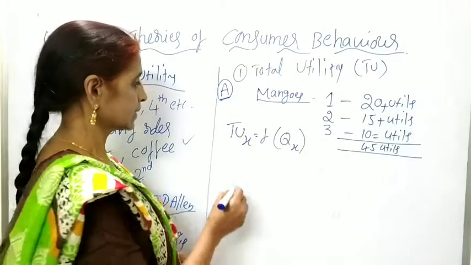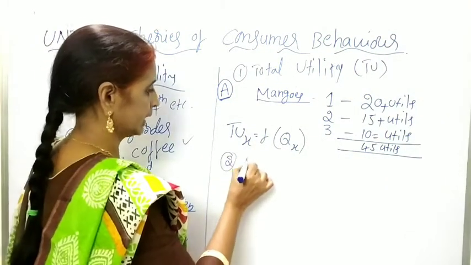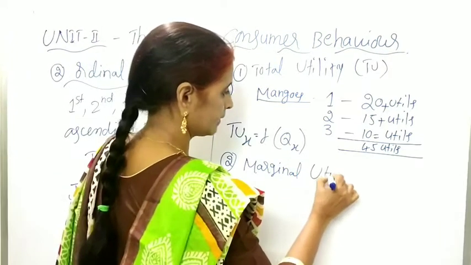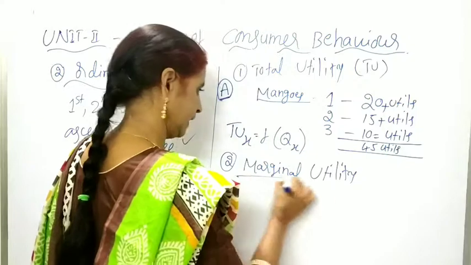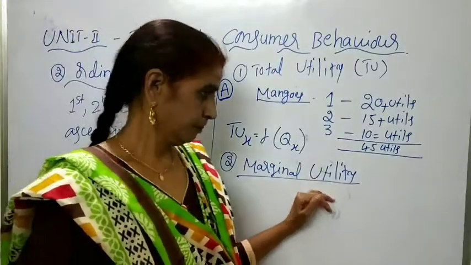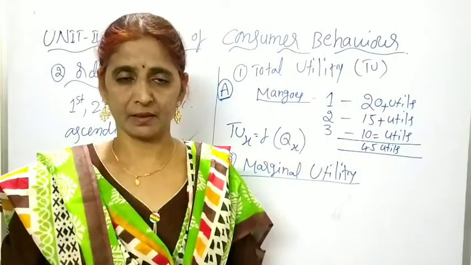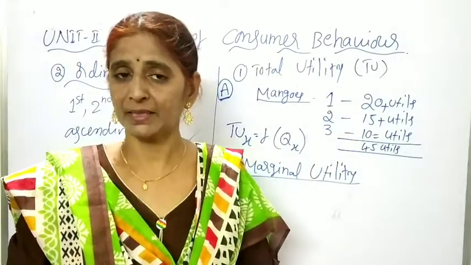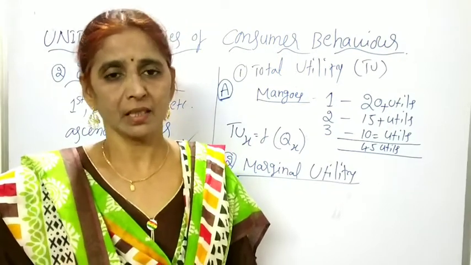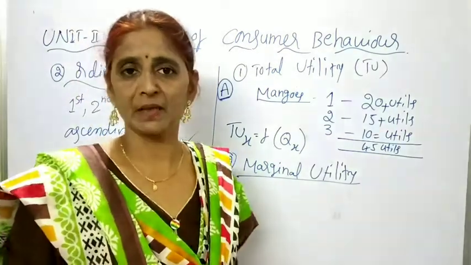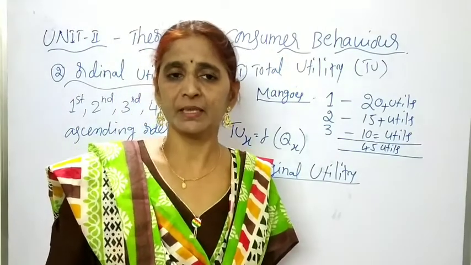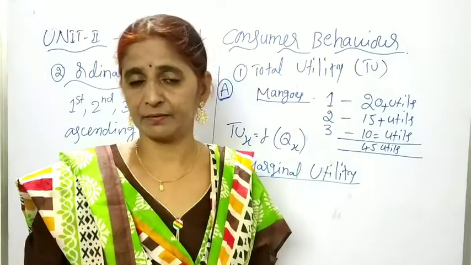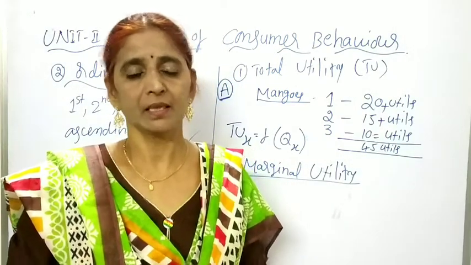And children, next one, marginal utility. What is the meaning of the marginal utility? By consuming an extra unit of the commodity, the additional satisfaction derived by the consumer is called the marginal utility. By consuming an additional unit of the same good, the additional satisfaction the consumer derives is called the marginal utility.